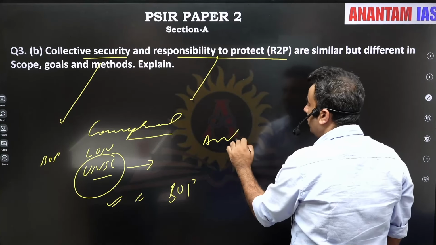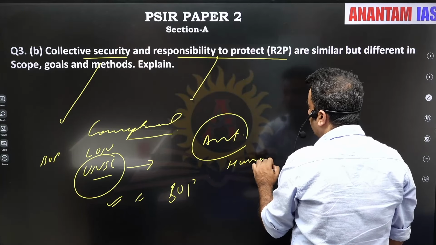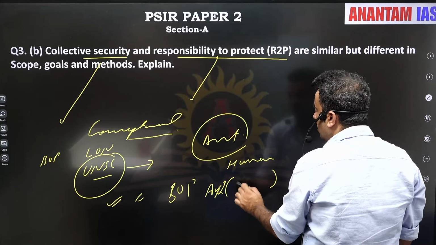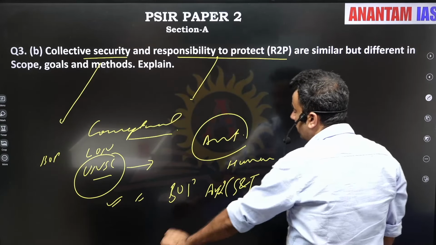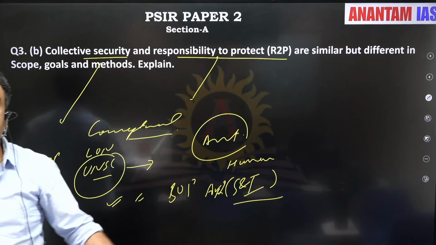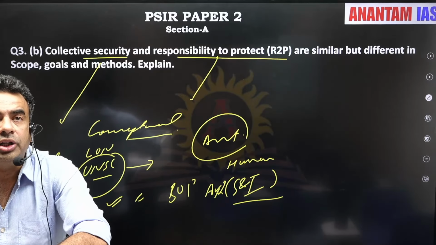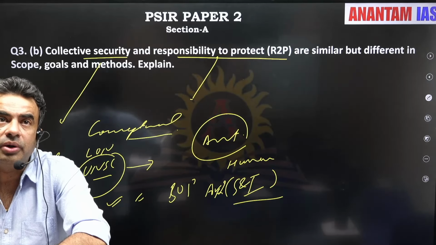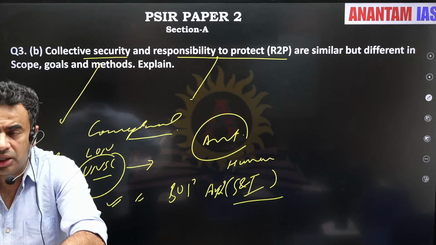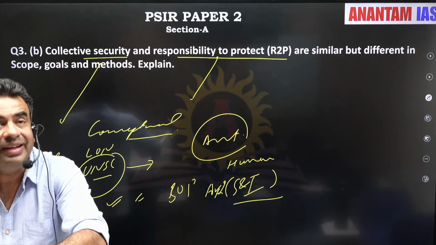No article in the UN allows states to intervene on the issue of human rights. Article 2 of the UN Charter states that the UN stands for sovereignty and integrity. A question mark emerged: what if states are themselves violating human rights? This led to the emergence of the doctrine of R2P. So this was a very direct, straightforward question. If you have the understanding of the concepts, then you can easily write.